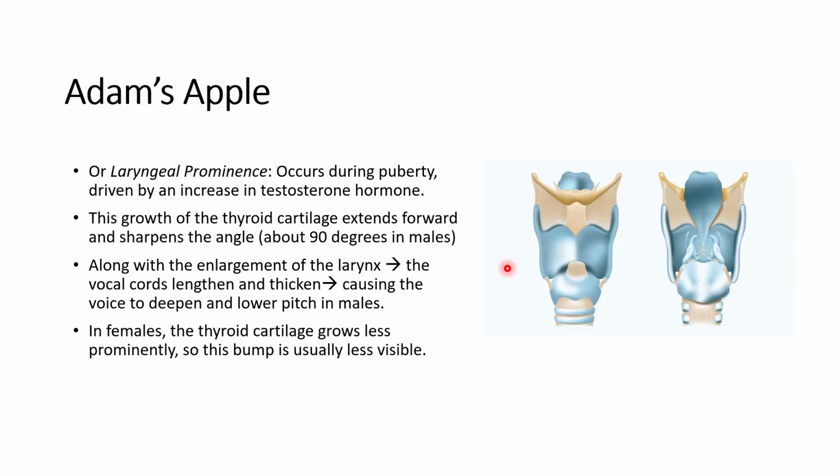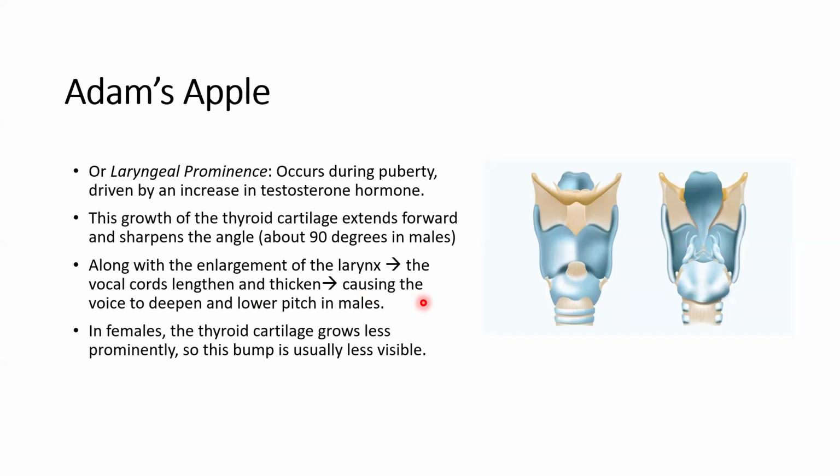Actually, the size of the larynx in boys and girls is similar, but after puberty, the elevated testosterone stimulates the growth of the thyroid cartilage that encloses the vocal cords, and the growth is anterior. Along with the enlargement of the larynx, the vocal cords lengthen and thicken, causing the voice to deepen and lower in pitch in males.